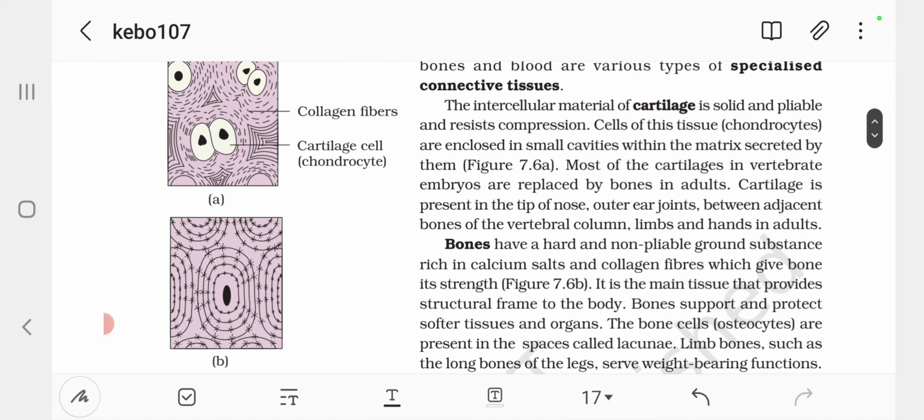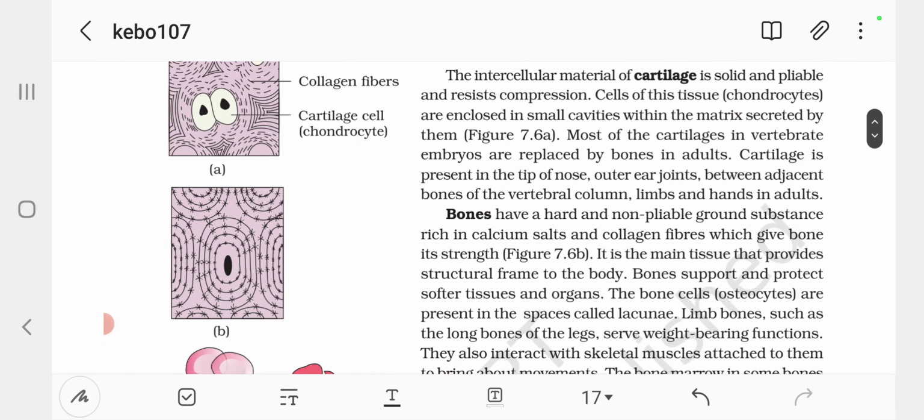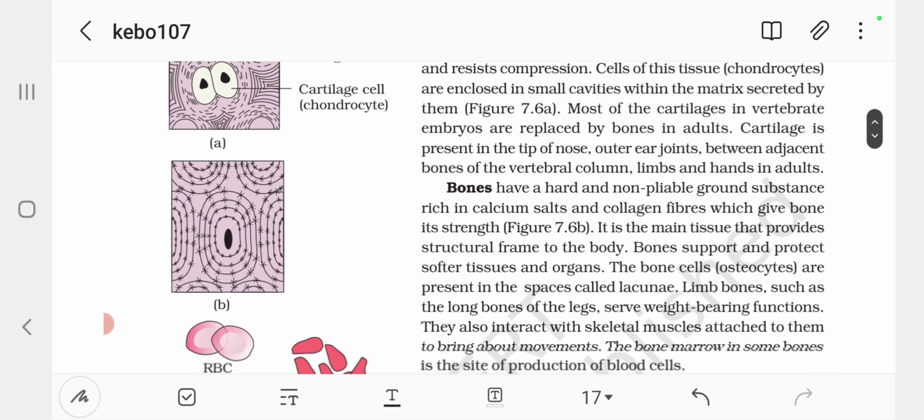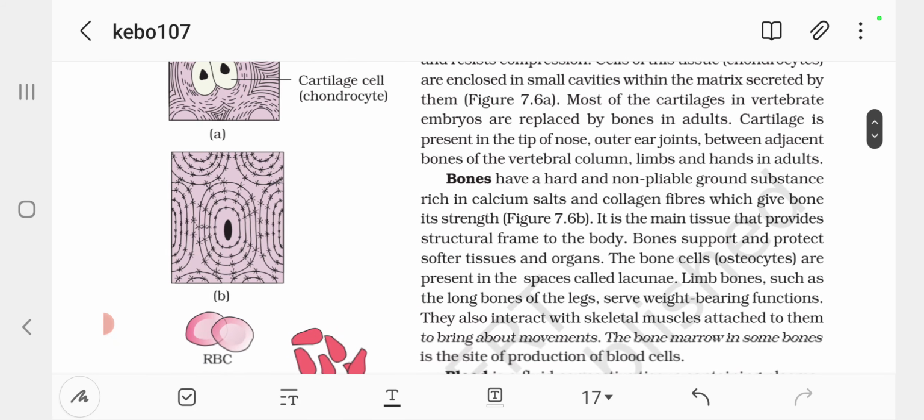Cartilage, bone, and blood are various types of specialized connective tissues. The intercellular material of cartilage is solid and pliable and resists compression. Cells of this tissue, chondrocytes, are enclosed in small cavities within the matrix secreted by them. Most of the cartilages in vertebrate embryos are replaced by bones in adults.